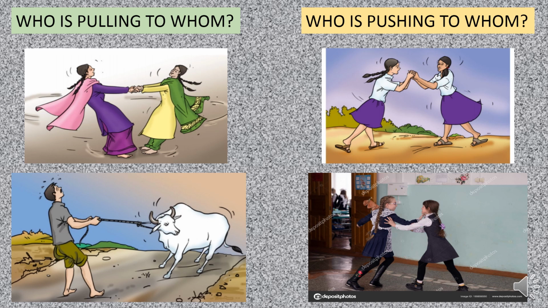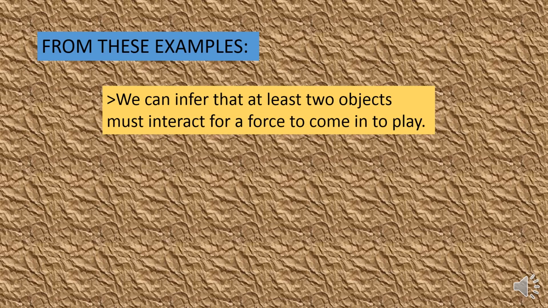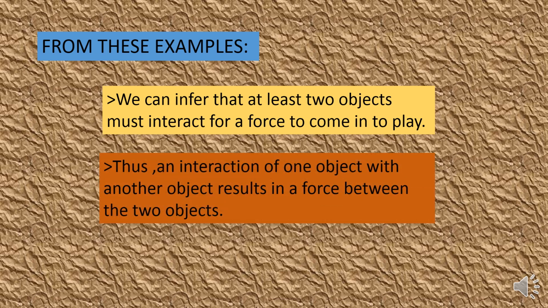If you observe all the examples, two objects are there. Because of the interaction between those two objects, the force is produced. So from these examples we can infer that at least two objects must interact for a force to come into play. Thus, an interaction of one object with another object results in a force between the two objects.